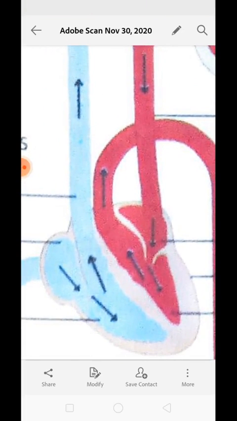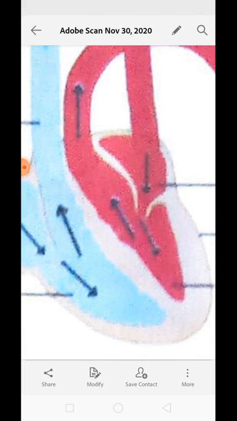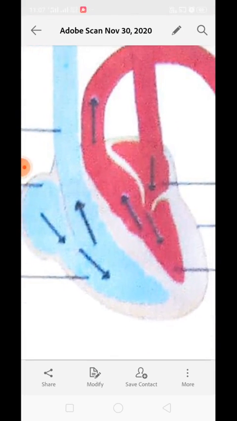Now when both atria contract simultaneously, their cuspid valves open. Valves are present over here. Valves are door-like structures which allow the entry of a substance in only one direction.